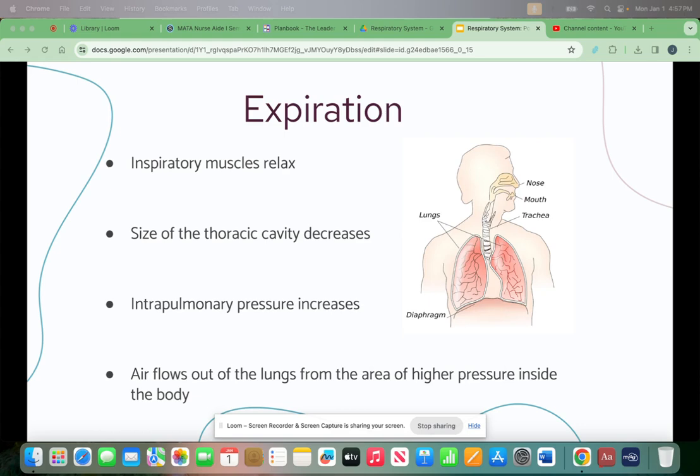With expiration, the inspiratory muscles relax. The size of the thoracic cavity decreases. Intrapulmonary pressure increases. Air flows out of the lungs from the area of high pressure inside the body.